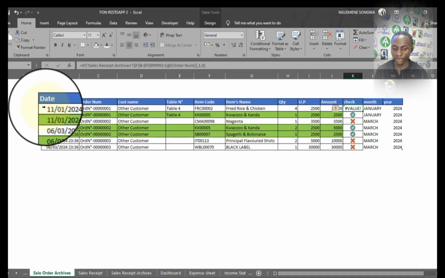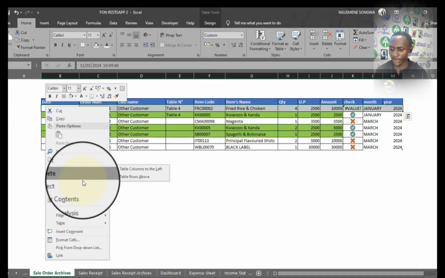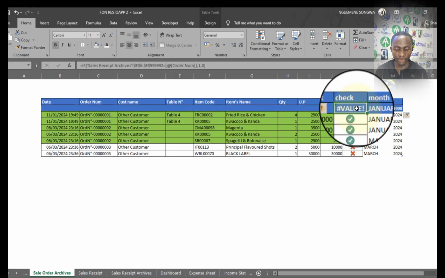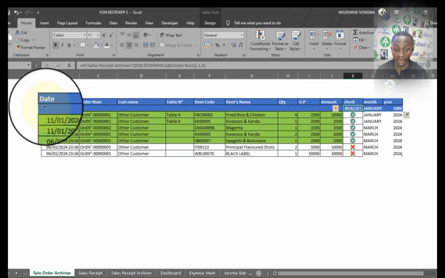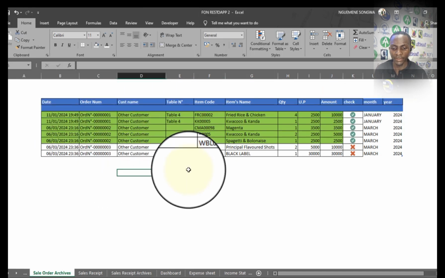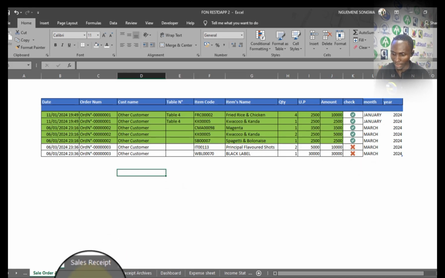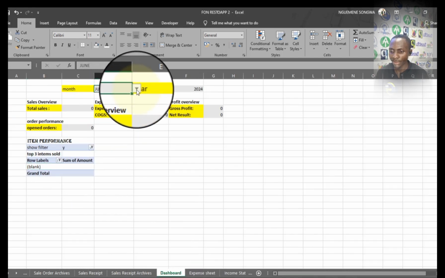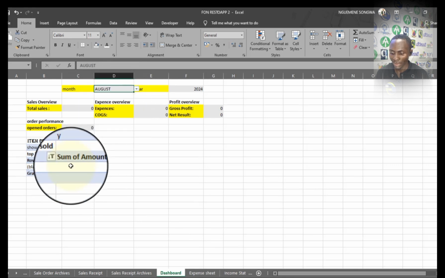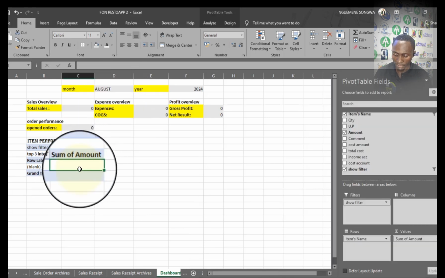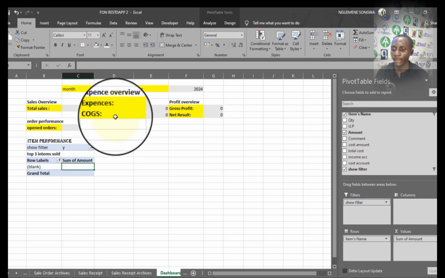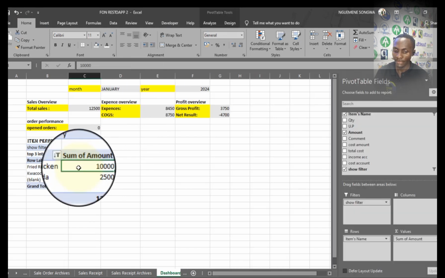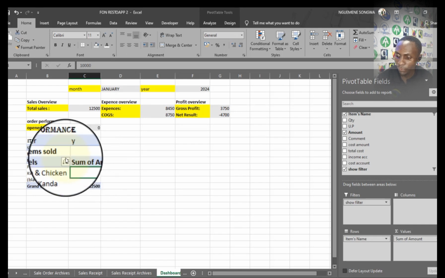So I'm also going to insert a new column here, and I'm just going to leave it empty. Okay, nice. So from here everything is fine. When I choose a month that is not there and I refresh, for example, the pivot table, nothing. And if I select a month which actually exists, fine. So actually everything is moving the way we want.